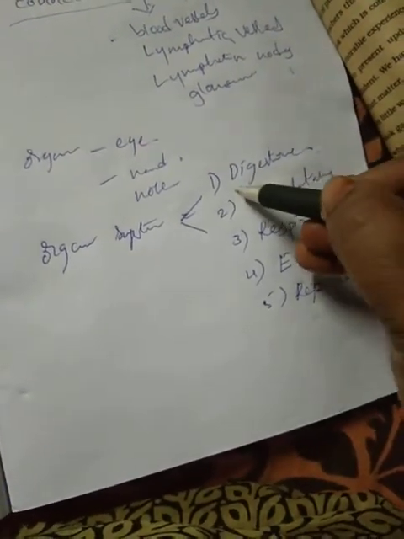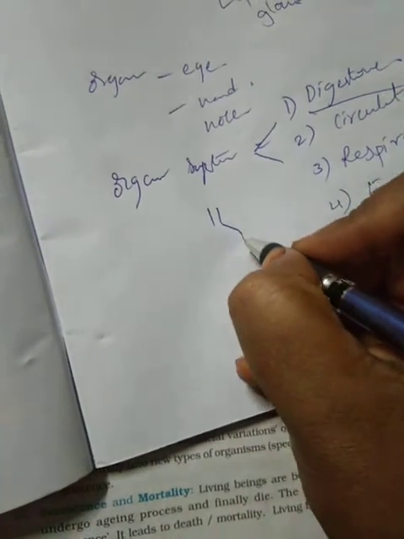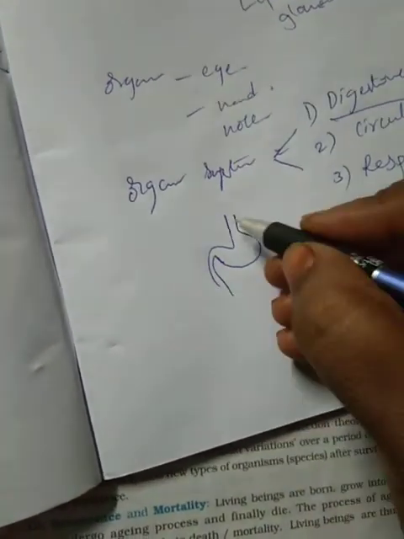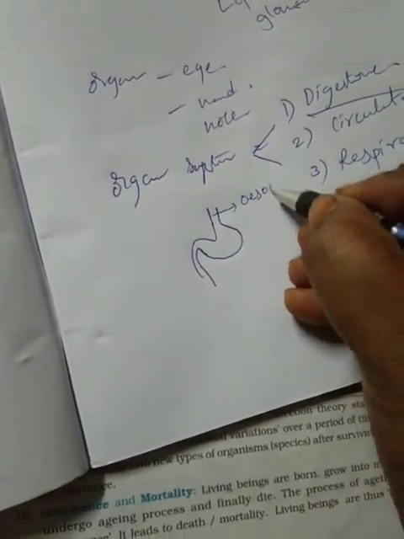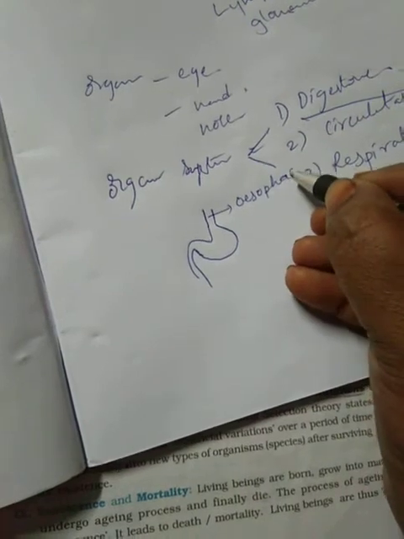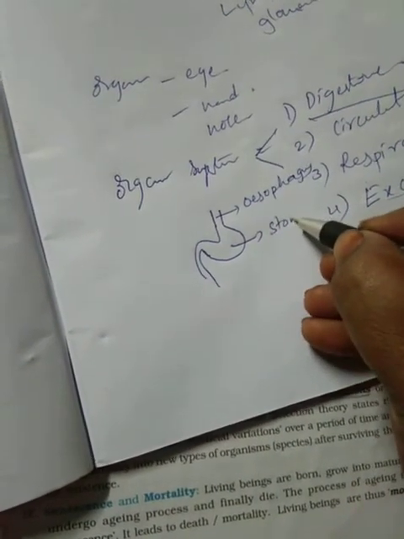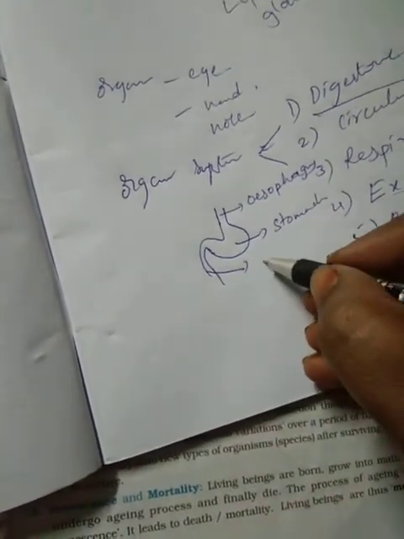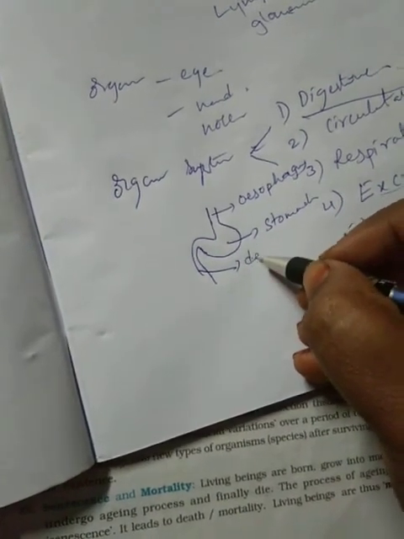For example, take a digestive system. What is this? Esophagus. And this one, stomach. And this one, duodenum.